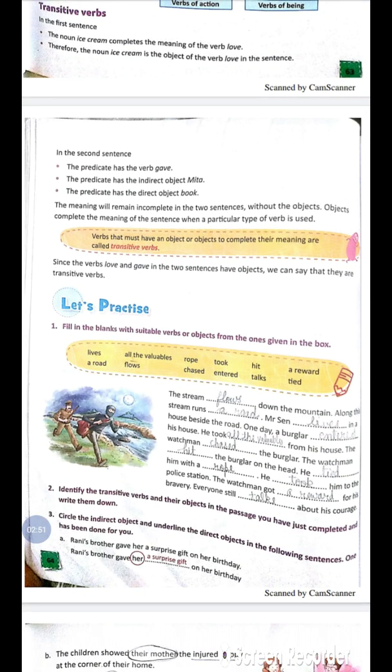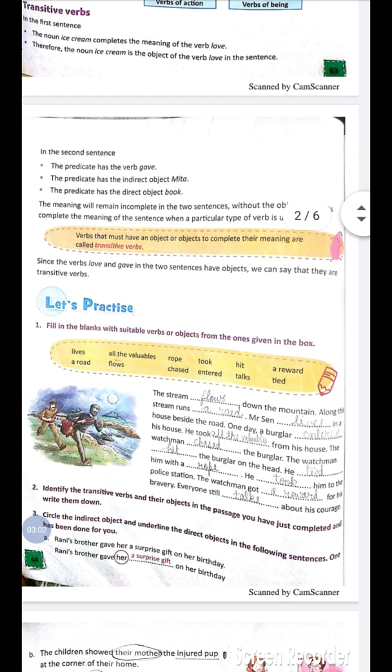Okay. So, the first exercise: words are given and you have to fill the suitable verbs or objects in the blanks. The stream flows down the mountain. Along this stream runs a road. Mr. Sen lives in a house beside the road. One day a burglar entered his house. He took all the valuables from his house. The watchman chased the burglar. The watchman hit the burglar on the head. He tied him with a rope. He took him to the police station. The watchman got a reward for his bravery. Everyone still talks about his courage.